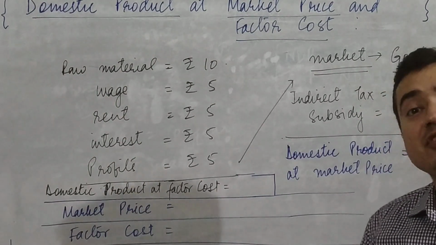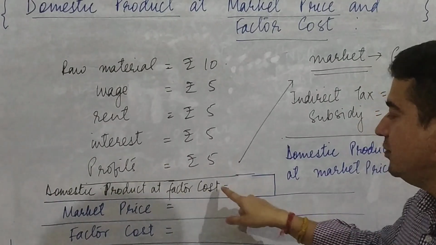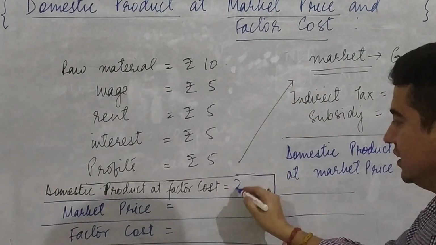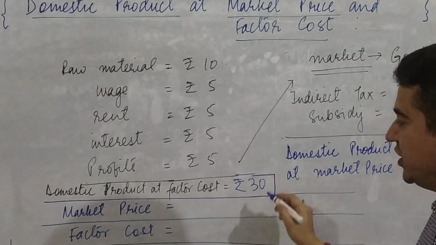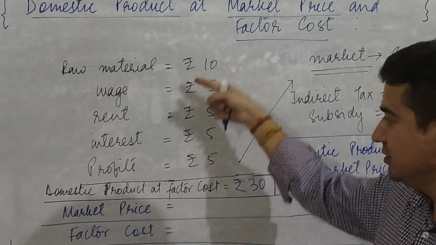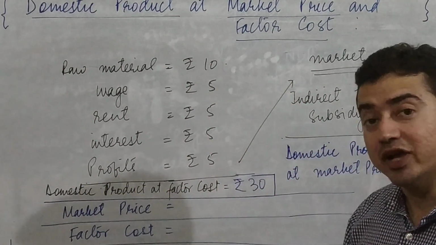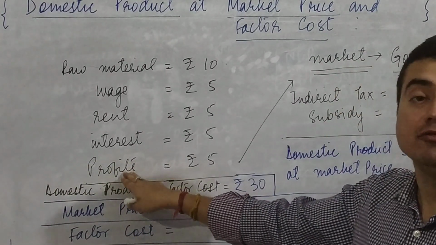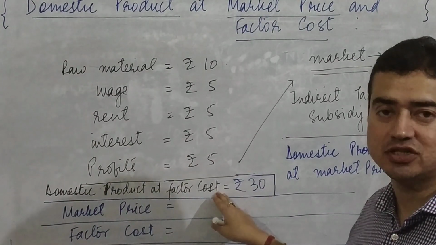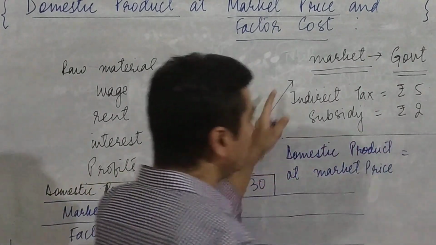So now the domestic product in the economy, when we assume that only one marker is being produced, would be rupees 10, 20, 30. So this rupees 30 is our domestic product at factor cost, because it is expressed in terms of factor cost. And don't forget that profits of the producer and seller are incorporated in the factor cost. Now when this product goes to market, what will happen?